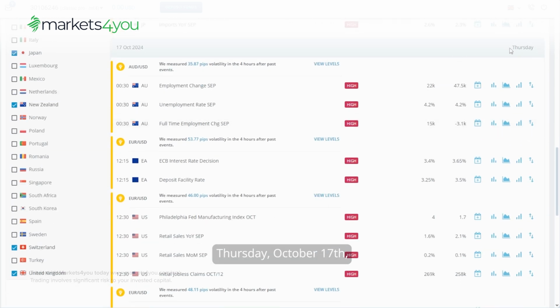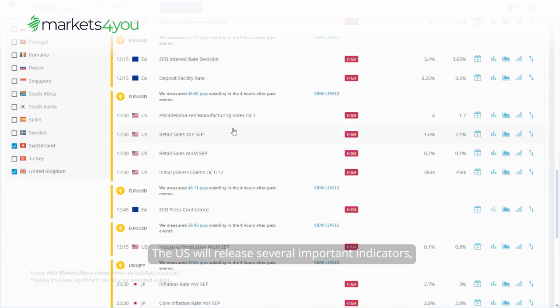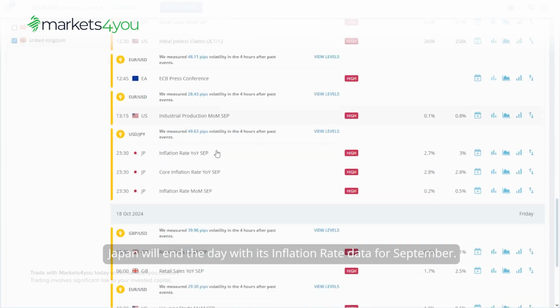Thursday, October 17th, is packed with high-impact events. Australia starts with its employment data for September. The ECB will announce its interest rate decision, followed by a press conference. The US will release several important indicators, including the Philadelphia Fed Manufacturing Index, retail sales, and initial jobless claims. Japan will end the day with its inflation rate data for September.